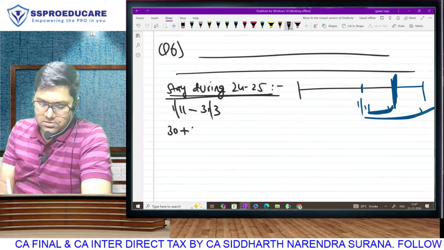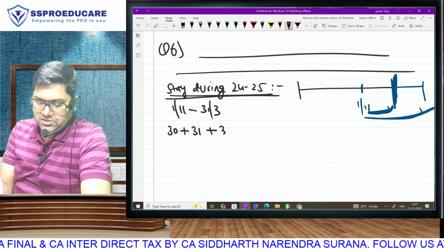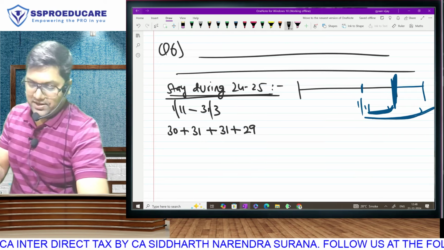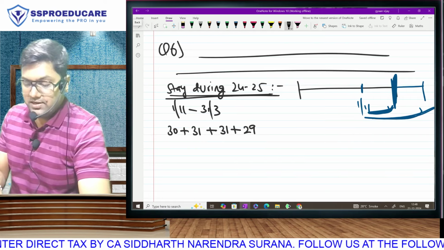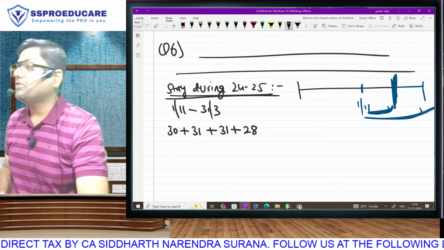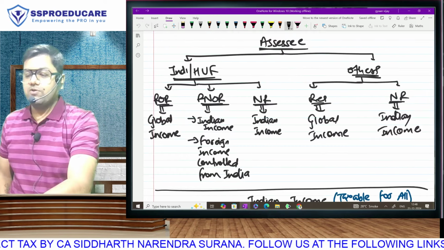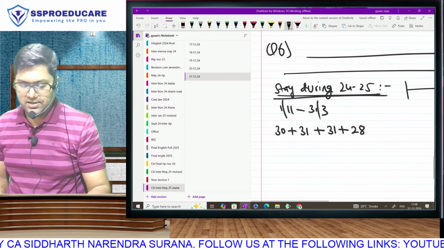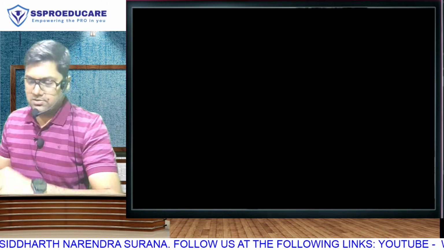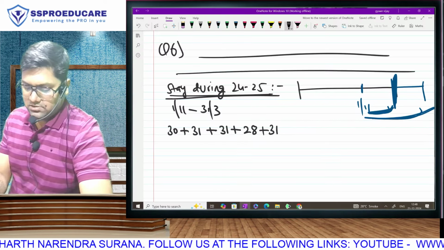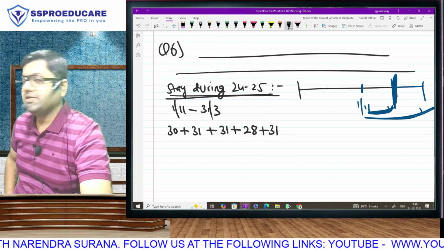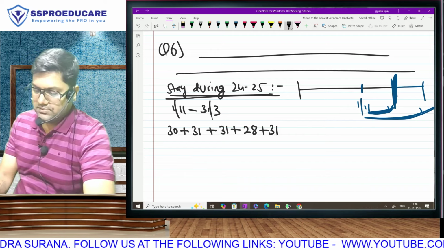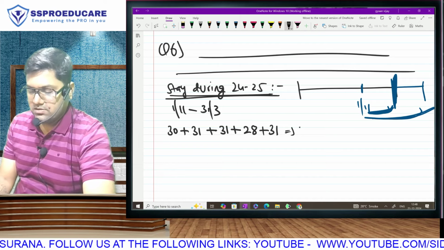November, December, Jan, Feb. Now last year students had this problem. They had to be very careful. Their Feb was 29. But this year, because it is 24-25, your February is only having 28 days. Correct? And March 31. So what is the total number of days that he has spent in India during the year 24-25? 151 days.